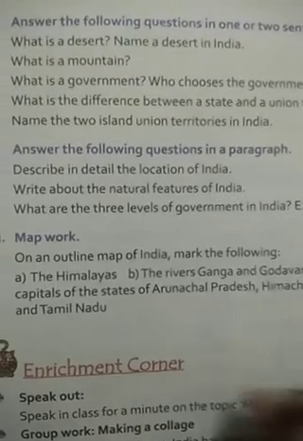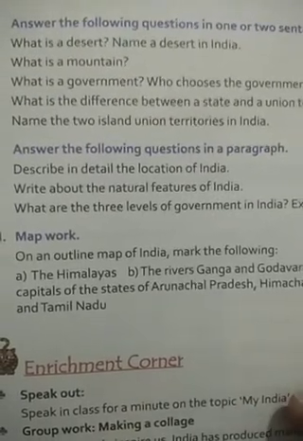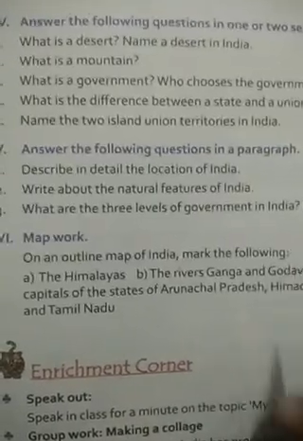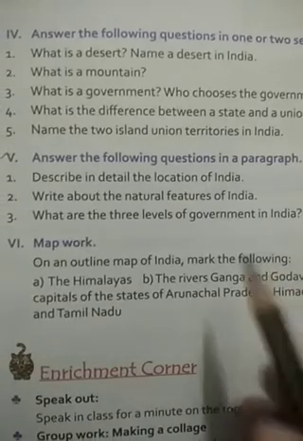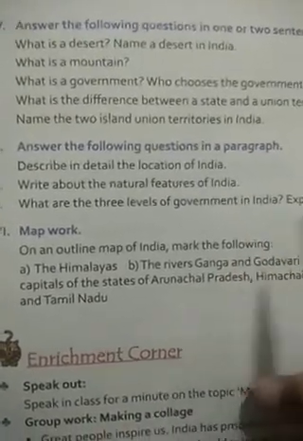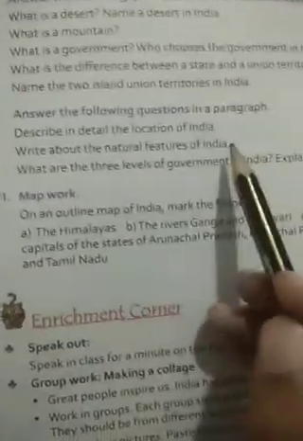The rest of India is surrounded by the Bay of Bengal in the east, the Indian Ocean in the south, and the Arabian Sea in the west. These form the 4 natural boundaries of India. Number 2. Write about the natural features of India. India has a variety of natural features like mountains, hills, plains, desert, plateaus, coastlines and islands.